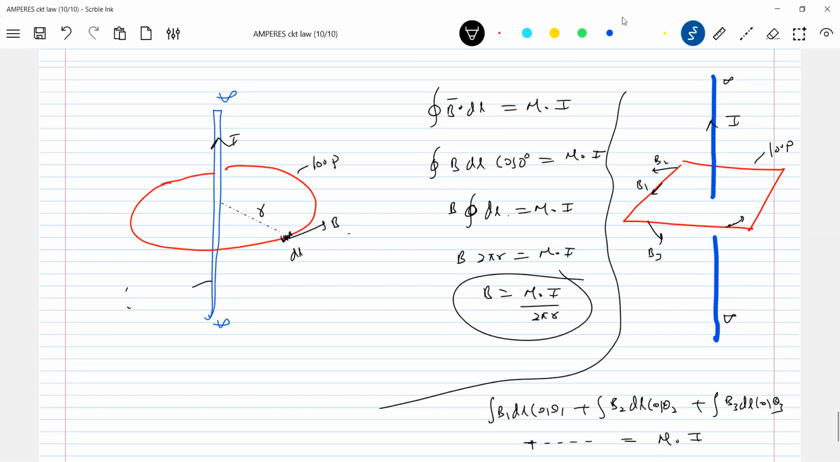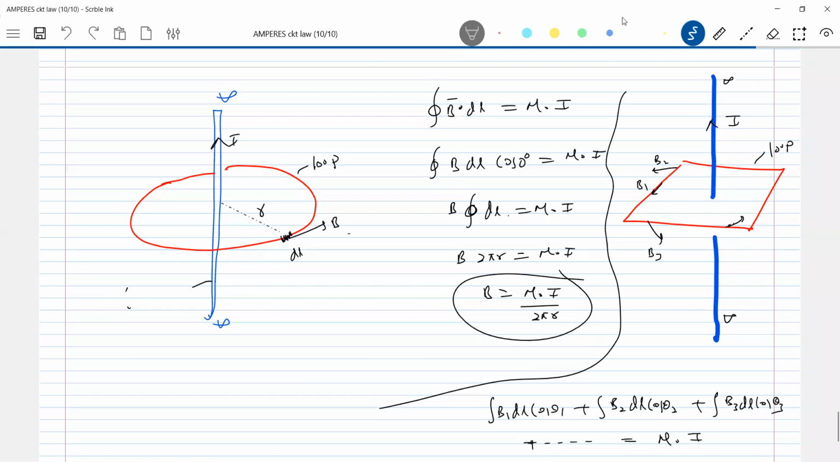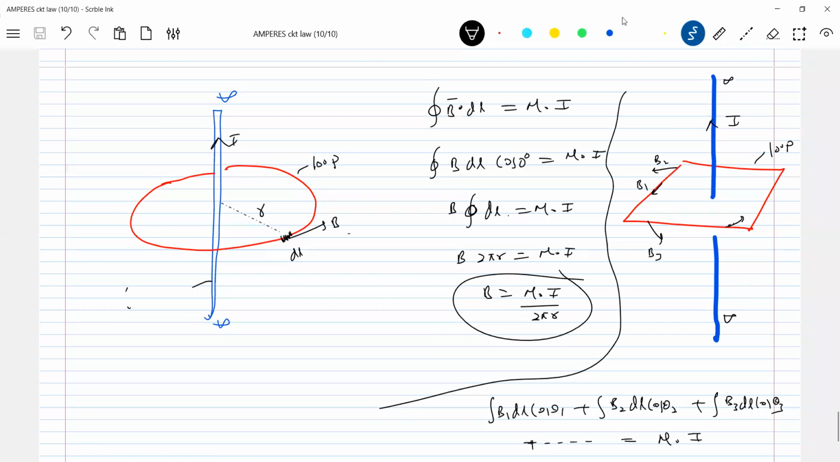So what was the problem? We didn't assume a suitable Amperian path, or loop, or curve. So whenever you are assuming a loop or a curve, what should you take care of? You should take care that B bar is parallel to dl and B is constant at all points on the loop. Then only we'll end up with the answer.